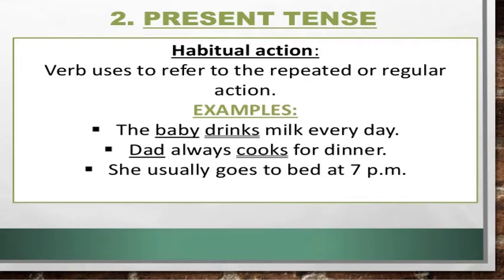In habitual action, a verb is used to refer to repeated or regular actions, like "The baby drinks milk every day." Here you can see that the baby is the subject, drinks is the verb, and milk is the object. Every day over here shows the repetition in the sentence.